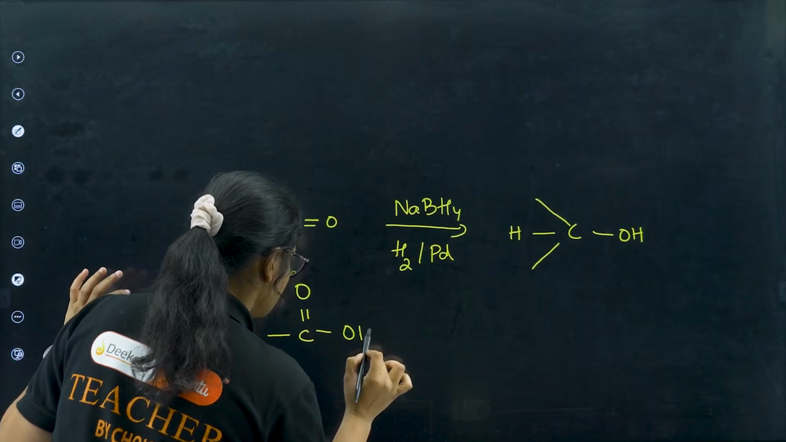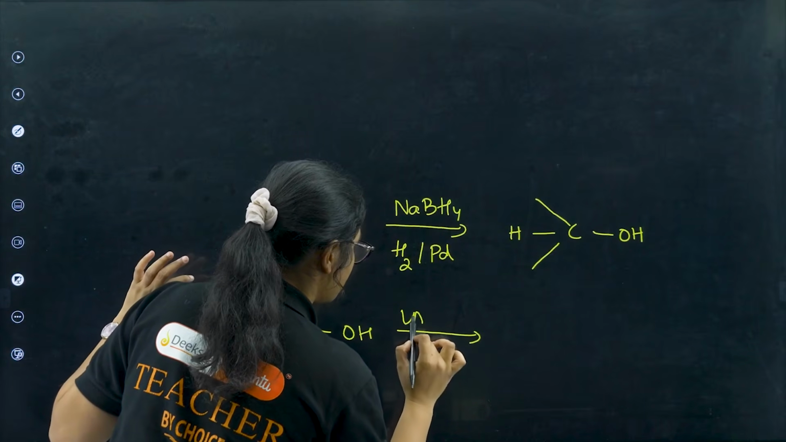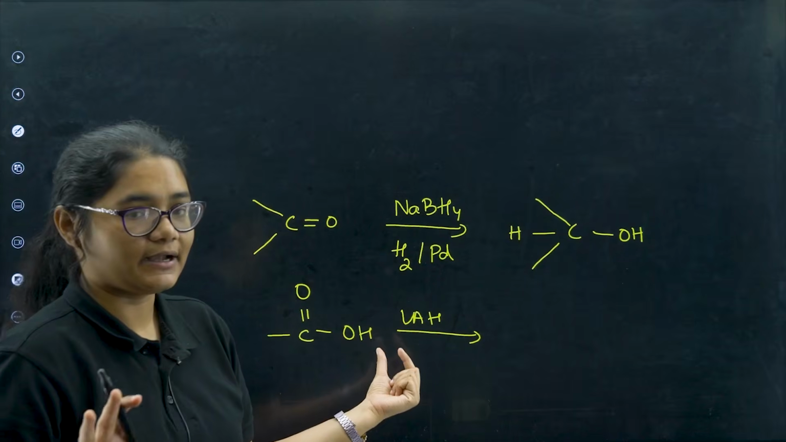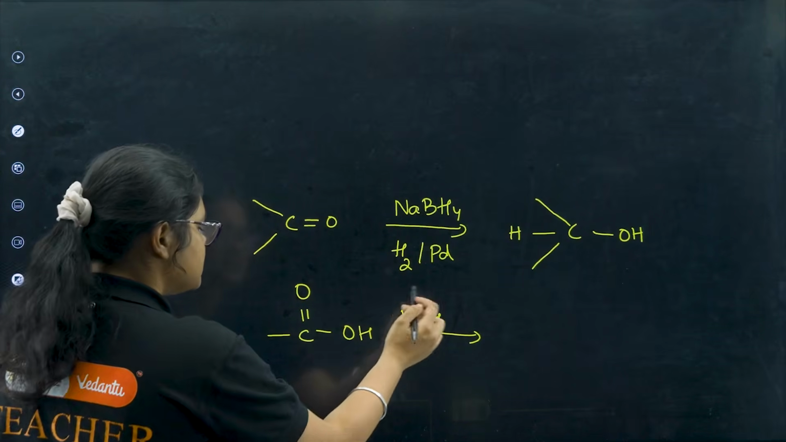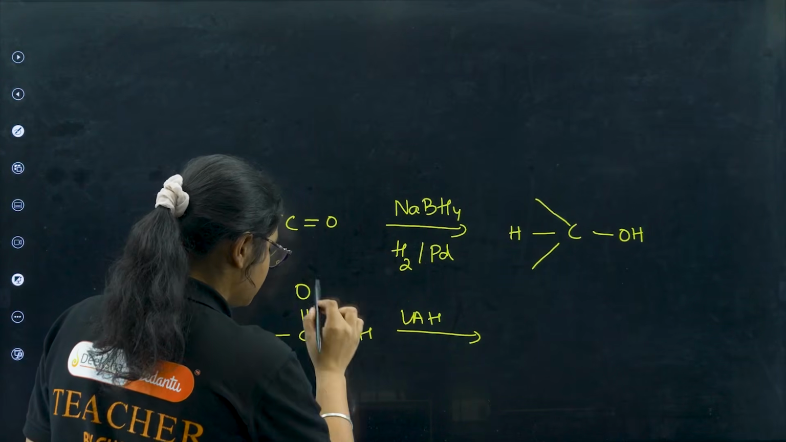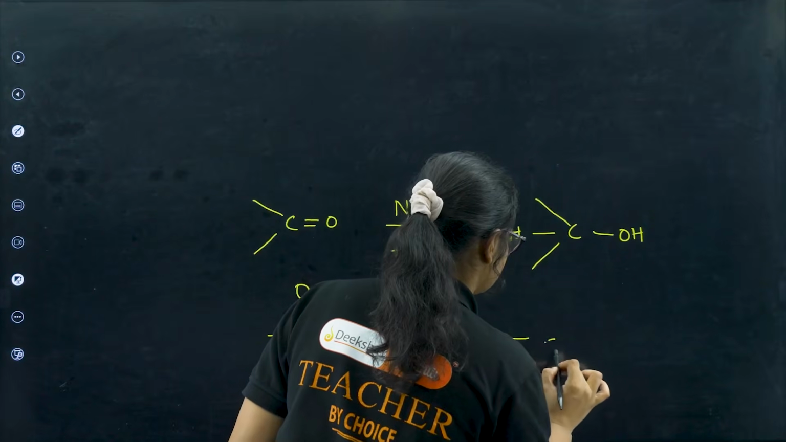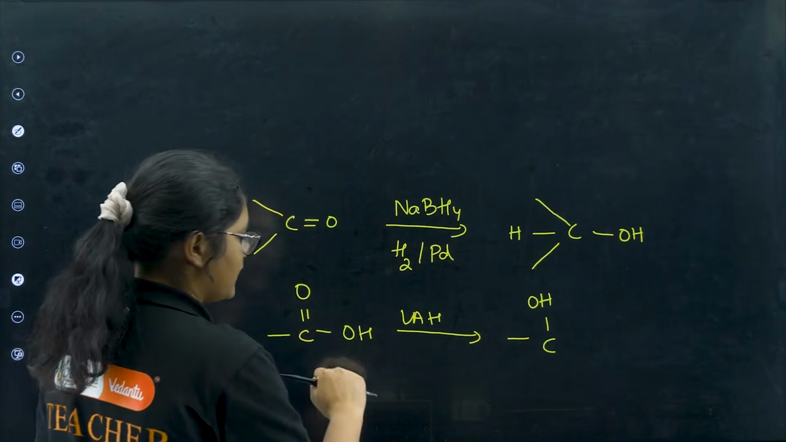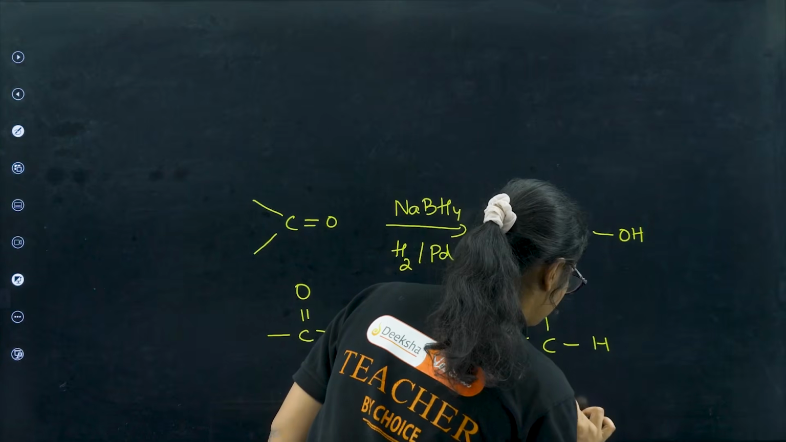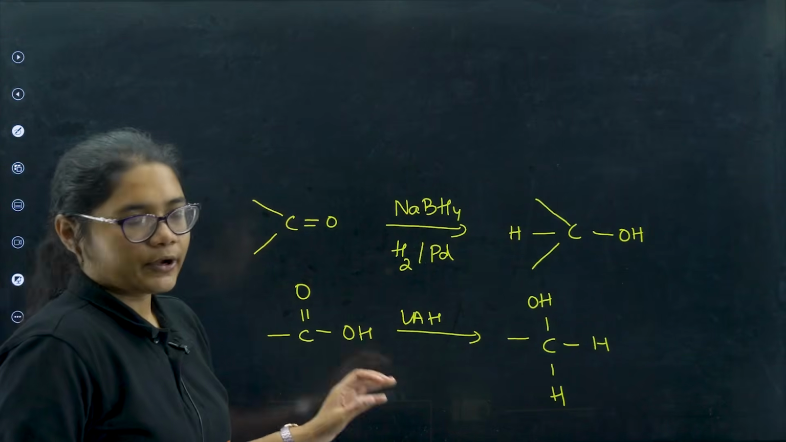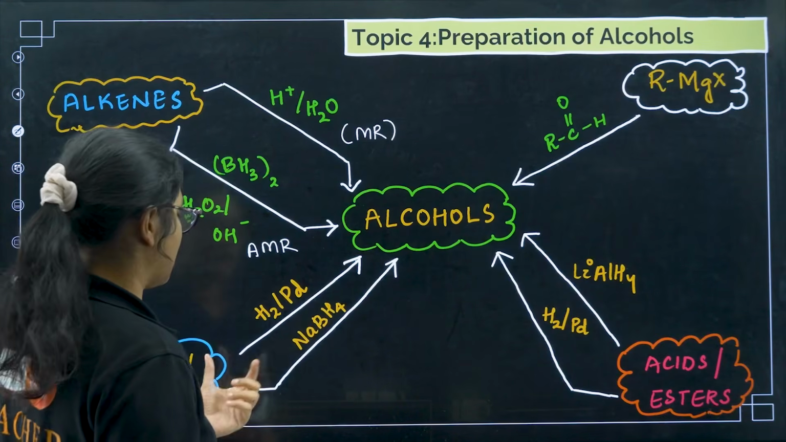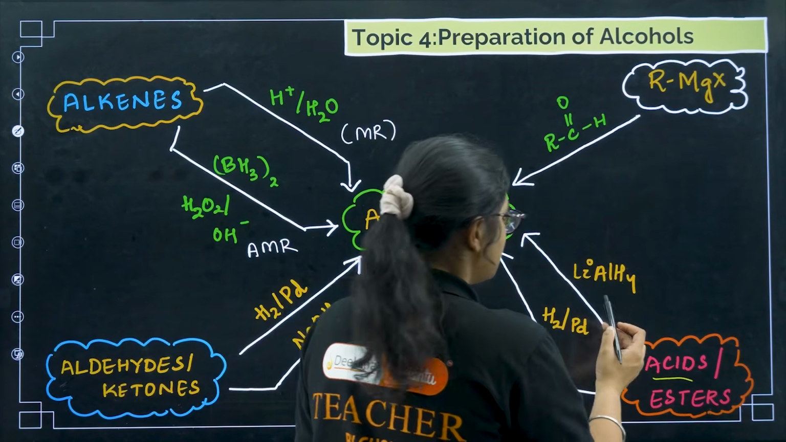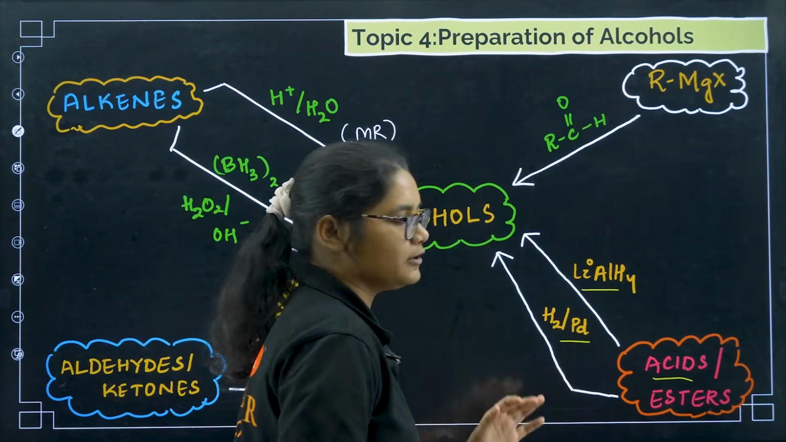Similarly, if you have acid, then you have to use the next strong reagent, that is LAH, lithium aluminium hydride. We also write it as LiAlH4. Now once this is done, this part full thing gets converted to H. So you keep one as OH and the other two form an H-H bond. Next we can come to acids and esters: lithium aluminium hydride and hydrogen palladium.